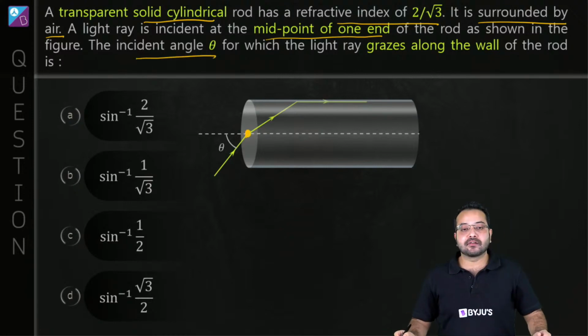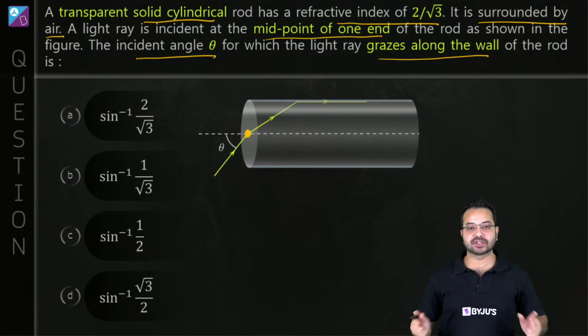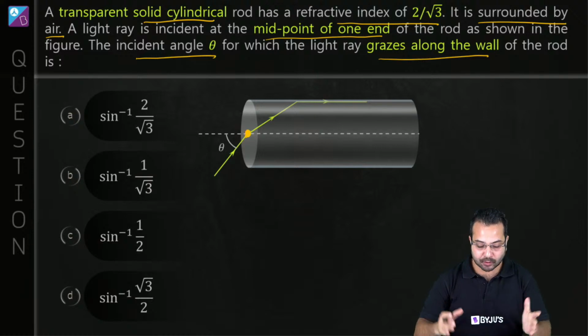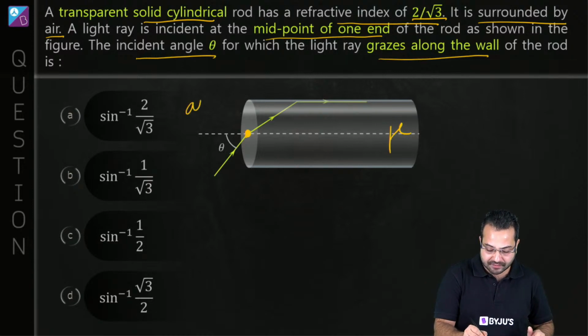The incident angle theta for which light grazes along the wall of the rod is. Okay, so what is the situation? Now we have a cylinder. It has a refractive index of 2 upon root 3. Outside we have air. Here also we have air. Here also we have air.